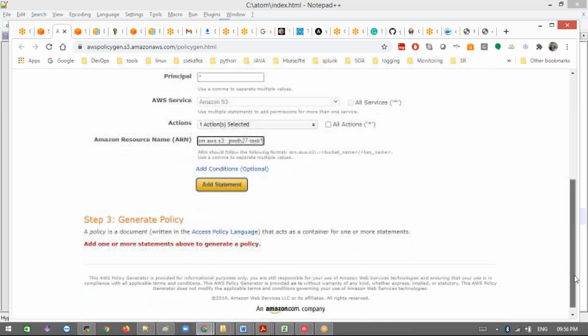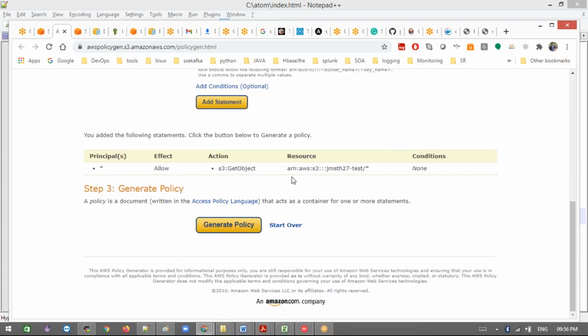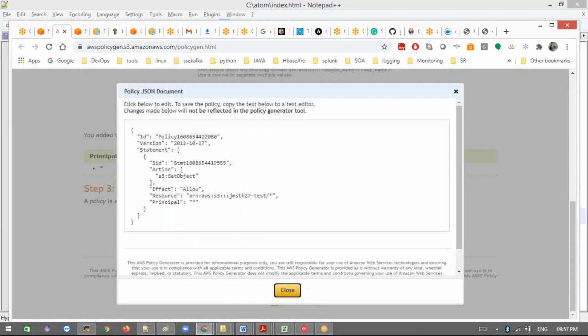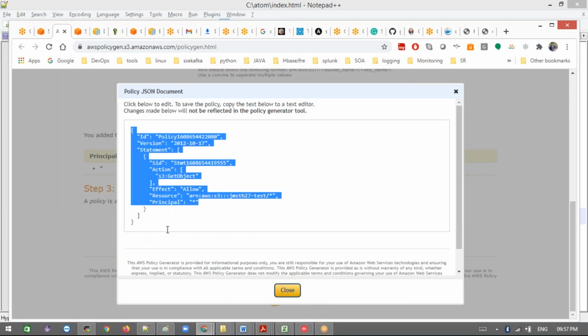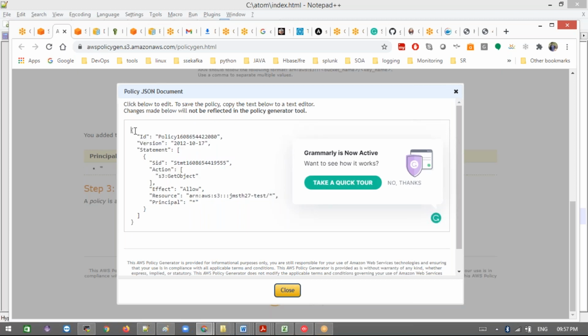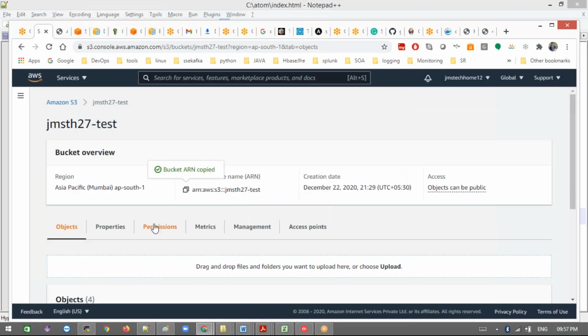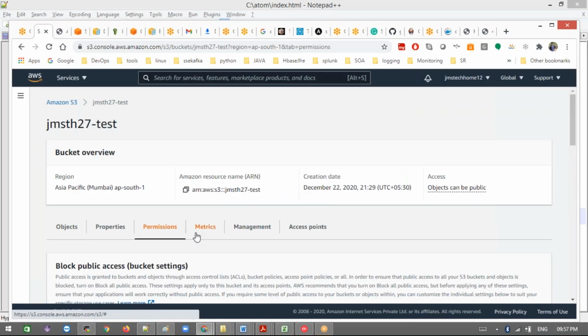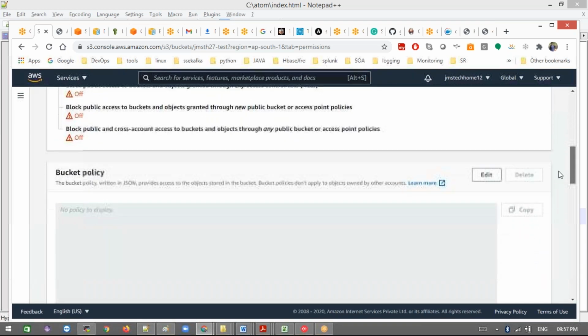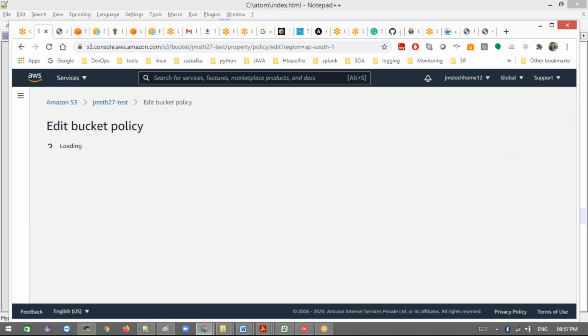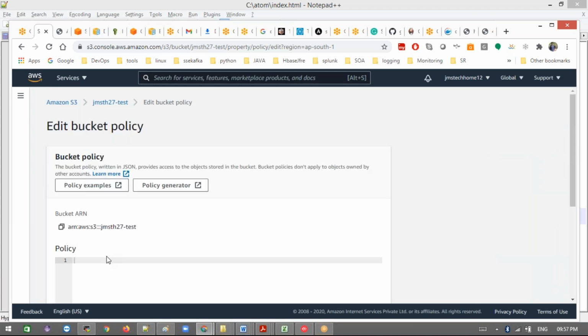Then once it is done, next add the statement here. Now generate policy. Now this is the policy which is generated. Okay, get object permission under this bucket and all the bucket objects. Copy this policy, then go back here and go to the permissions and see this bucket policy. Edit this bucket policy. We are giving public access through this bucket policy. Get object. Okay, remember this, very important.